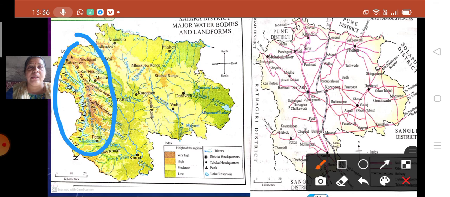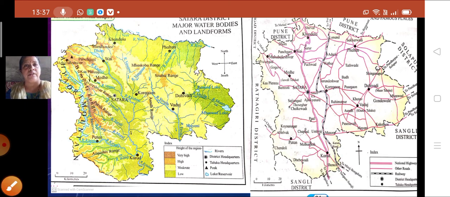You can see Panchgani and Mahabaleshwar peaks. These are the various features in the western part of the Satara district. For that reason we can say there is a sparse network in this part of the Satara district. Okay children.